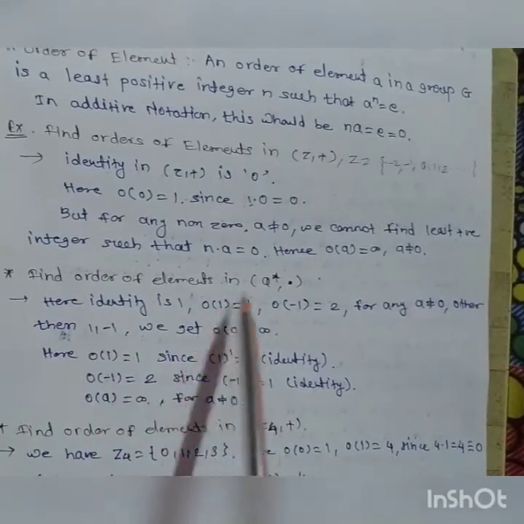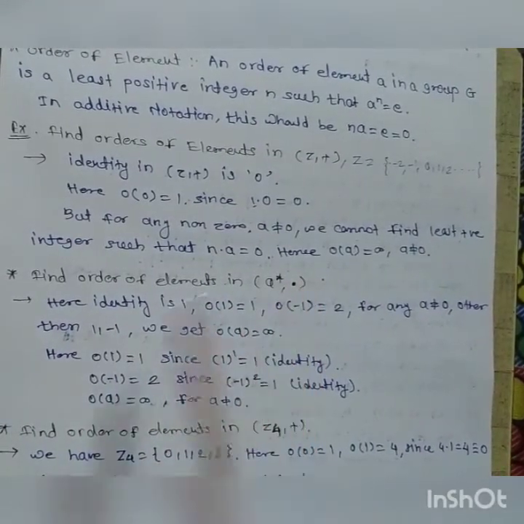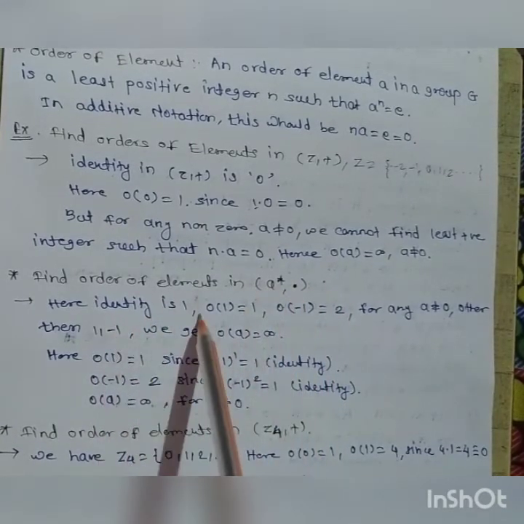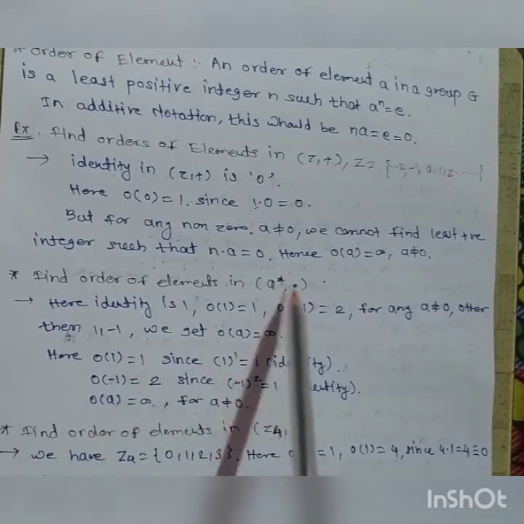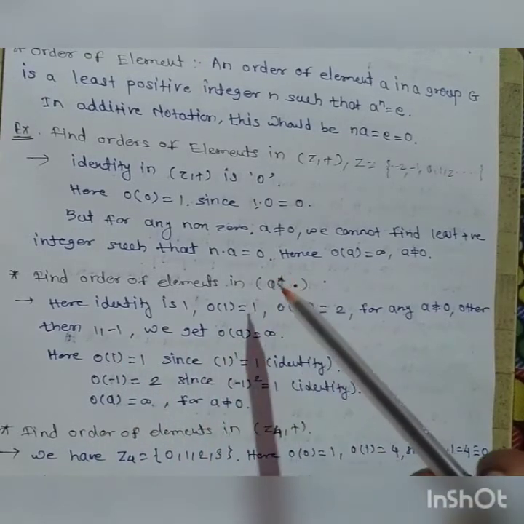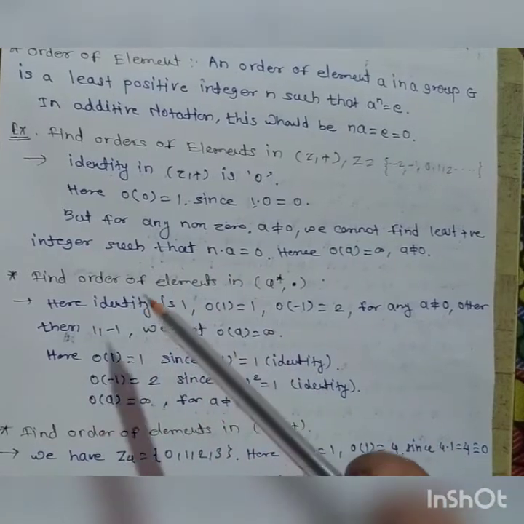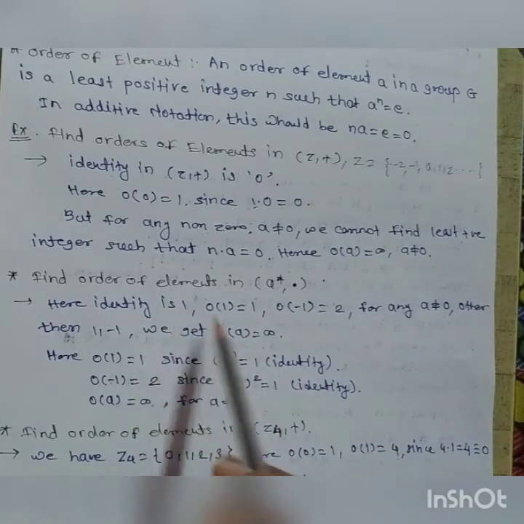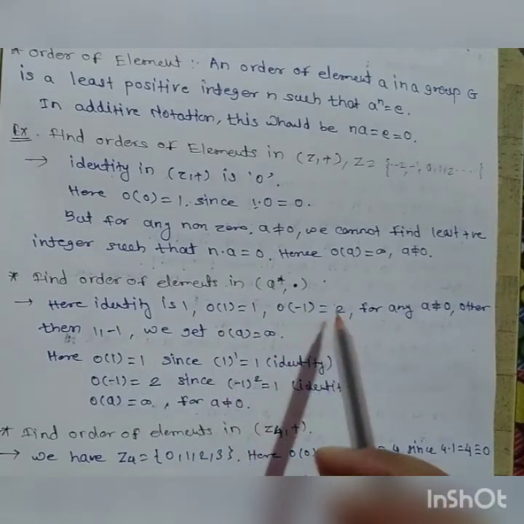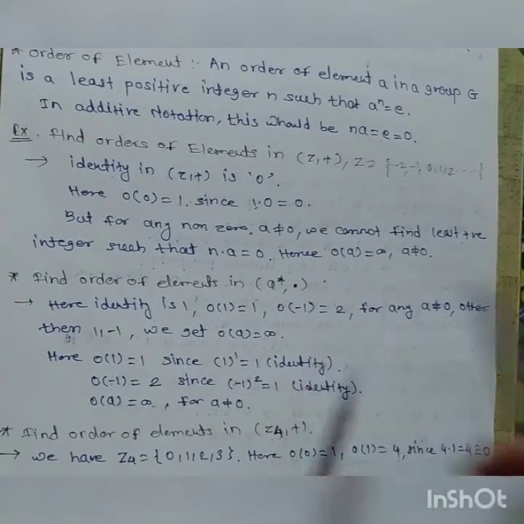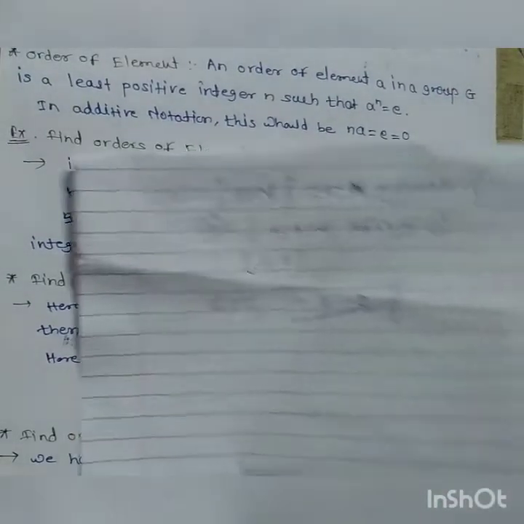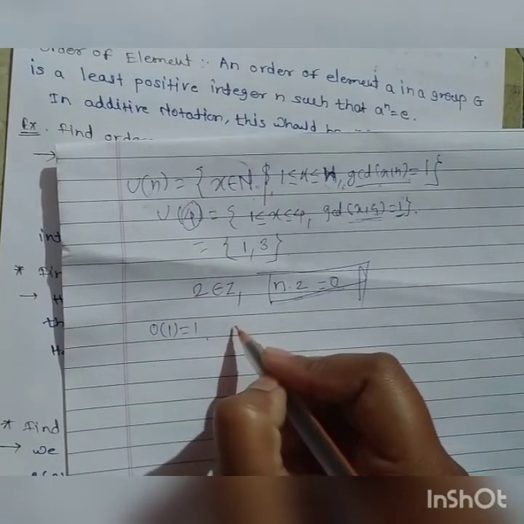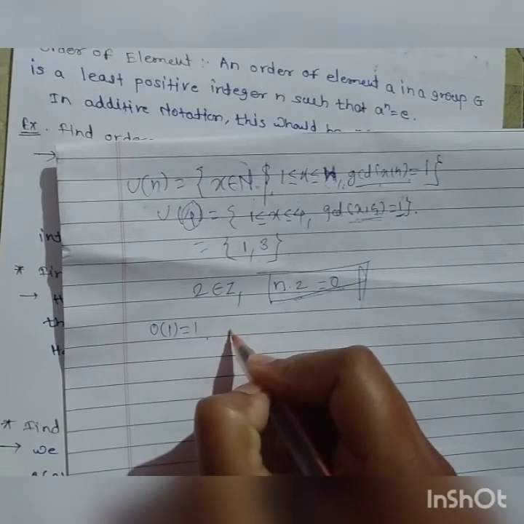Next, find the order of elements in Q star under multiplication. Here we know that Q star is a group under multiplication, and the identity is 1. Q star is the set of nonzero rational numbers, and integers are included. Under multiplication the identity is 1. Therefore the order of 1 is 1, and the order of minus 1 is 2. How should this be found? Under multiplication we have to find the order.